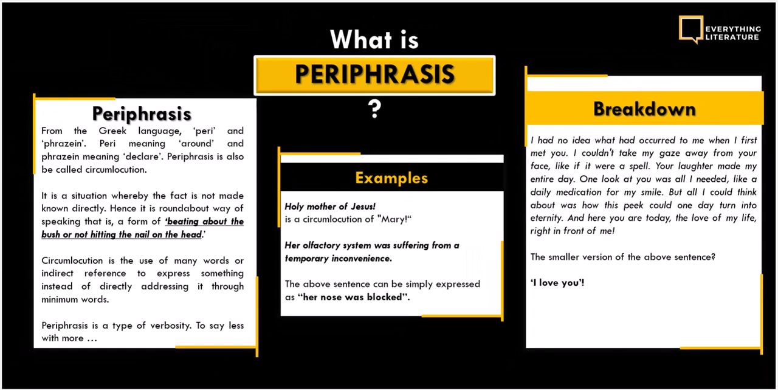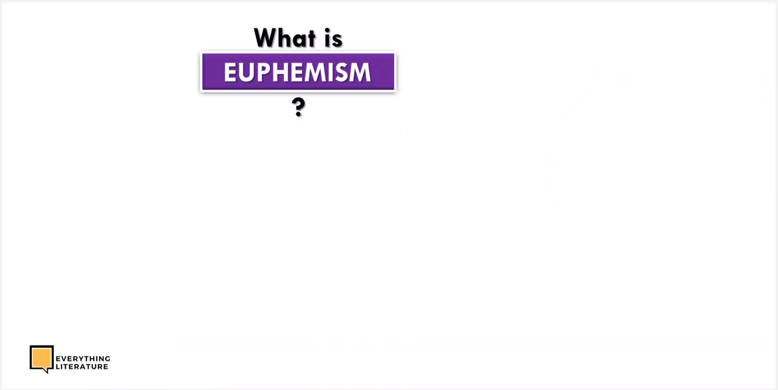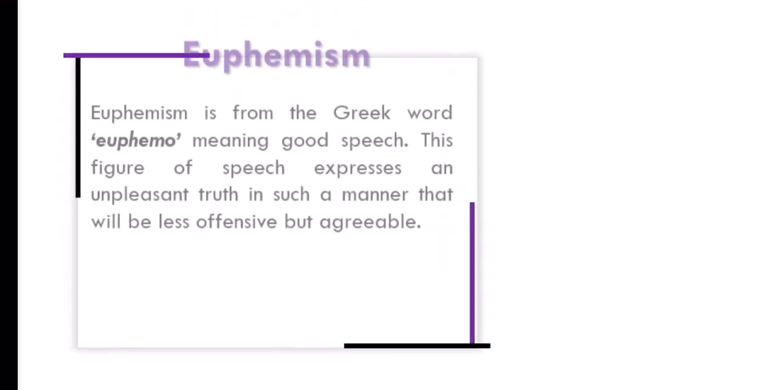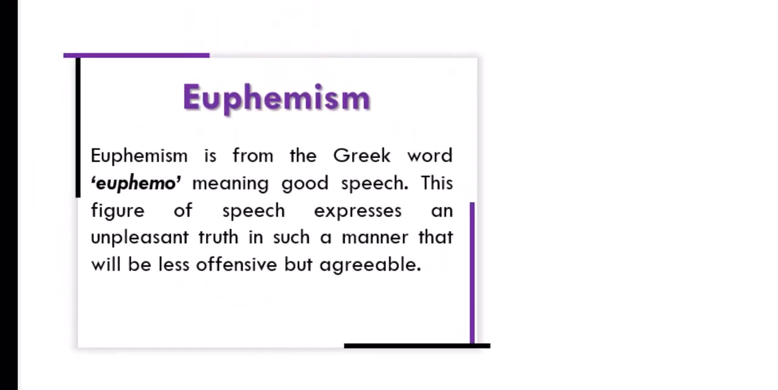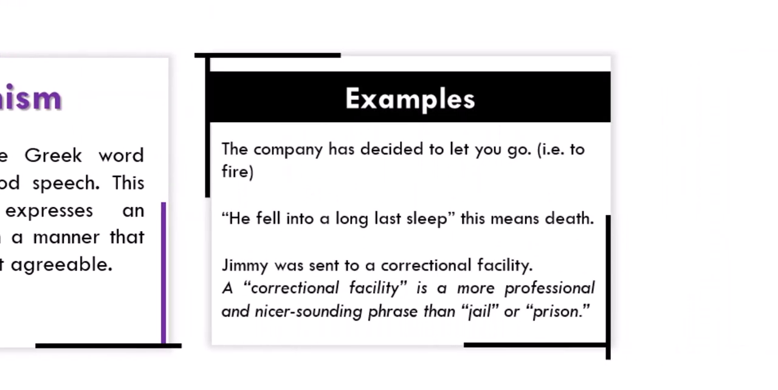Okay, what is euphemism? Euphemism is from the Greek word euphemo, meaning good speech. This figure of speech expresses an unpleasant truth in such a way that it will be less offensive but agreeable as well. Take for example, the company has decided to let you go. Okay, this is more or less like a euphemism. A euphemism for saying you're fired.